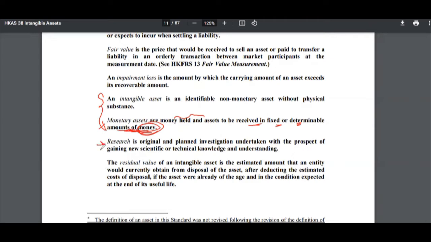Then they have defined research as well. In your exam, it's a very common question where they ask you whether the company can capitalize research and development cost, right? So it comes under HKAS 38. Now there are certain criteria that must be met before a company capitalizes those research and development costs, which of course is not the topic of this video.